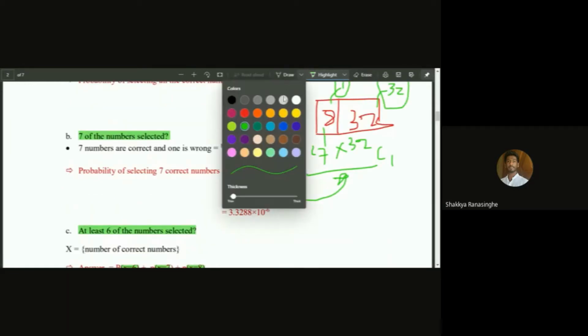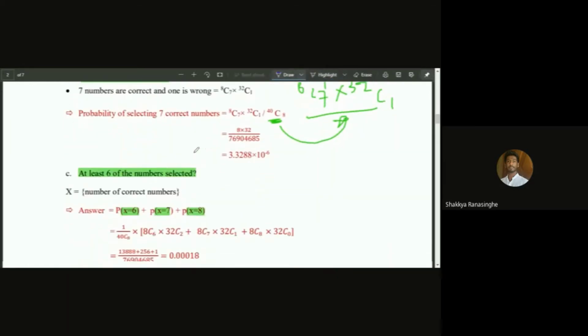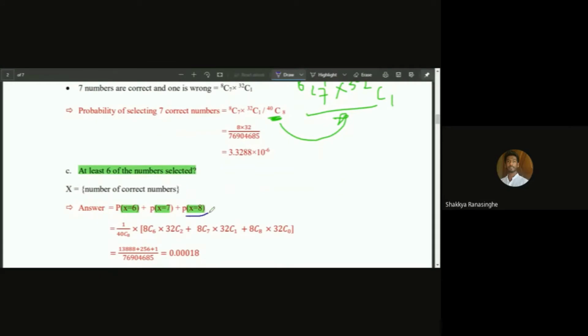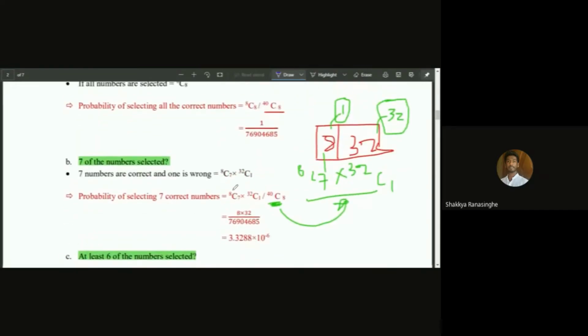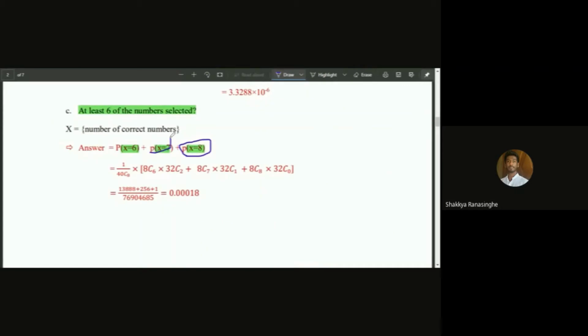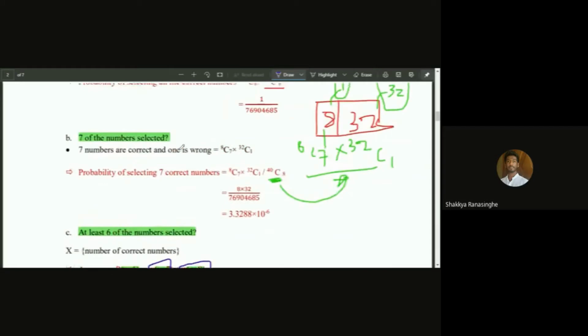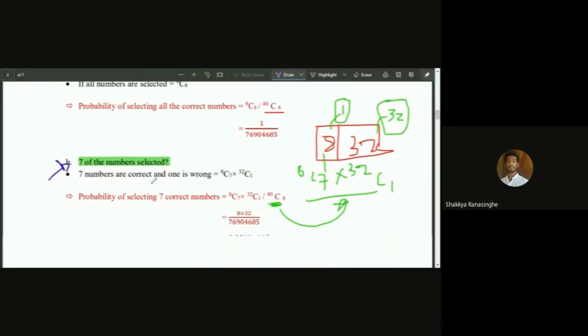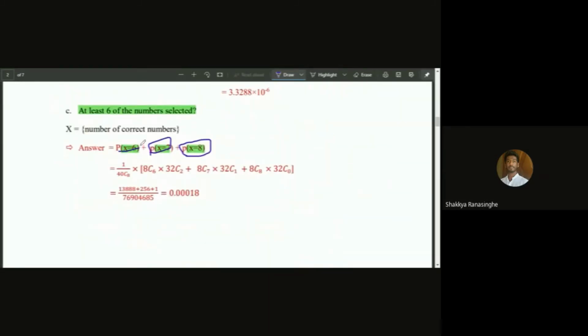This question is pretty easy because this part right here means the player has chosen all 8 correct numbers. That's part A. And the second one, the number of seven correct numbers chosen, that is part B, and we are only left with this part right here.